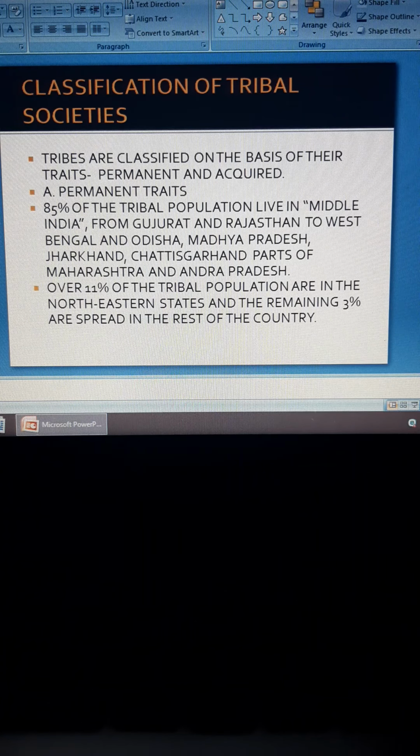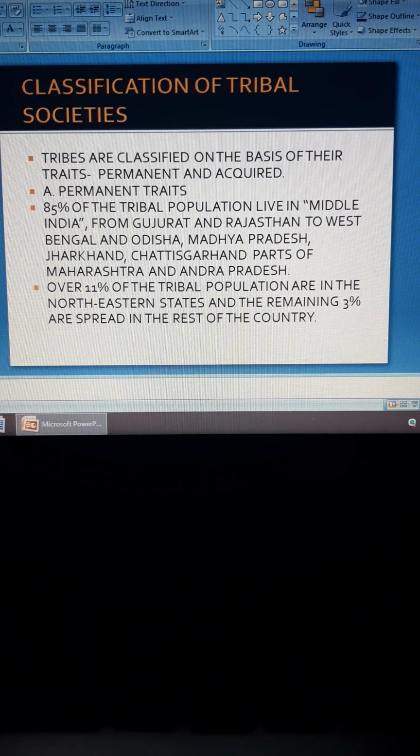Middle India includes Gujarat, Rajasthan, West Bengal, Odisha, Madhya Pradesh, Jharkhand, Chhattisgarh, and parts of Maharashtra and Andhra Pradesh. So 85% of the tribal population of our country is found in middle India.